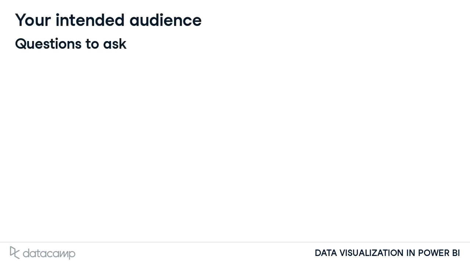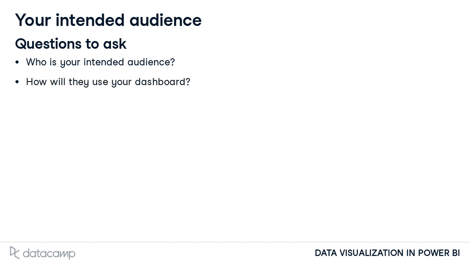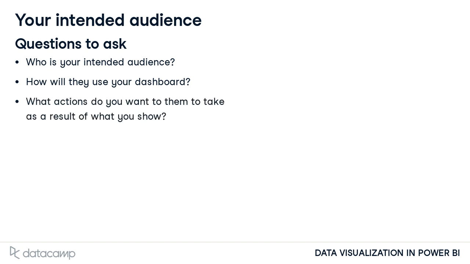When designing a dashboard, keep these questions in mind. Dashboards should have specific intended audiences. A dashboard meant for a CEO will look quite different from one meant for an accountant. Think about how they'll use your dashboard. Are they sitting in front of a 4K monitor with a keyboard and mouse? Or are they looking at it on a phone as they move from one meeting to the next? Then, what do you want them to do after looking at your dashboard? The better you understand the viewer's available actions, the better you can tailor your dashboard to give them the timely information they need to act.